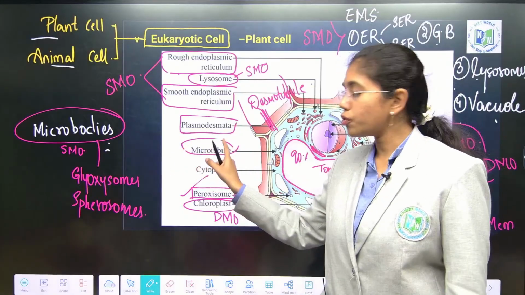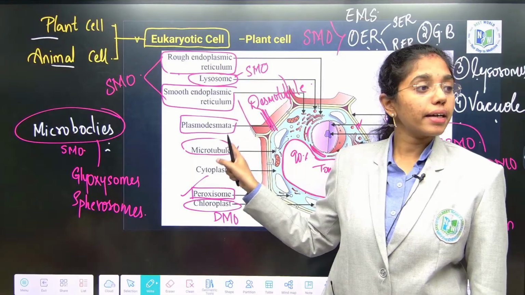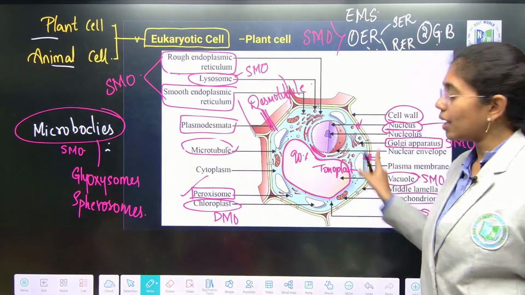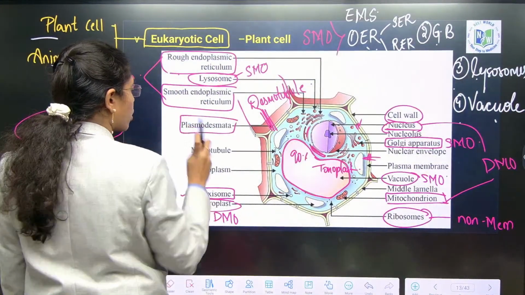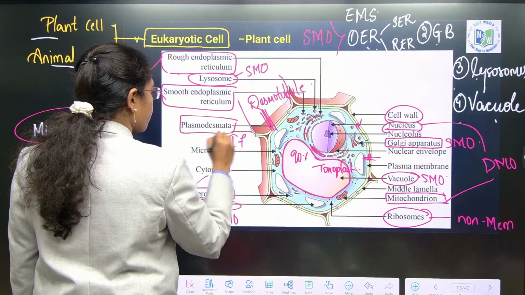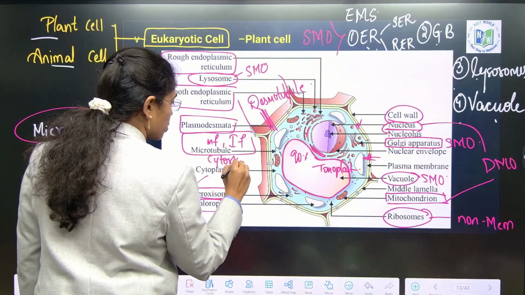These filamentous, proteinaceous structures help in intracellular transport, intercellular transport and to maintain the cell shape. What are those three structures? Microtubules. They come under cytoskeleton structures.